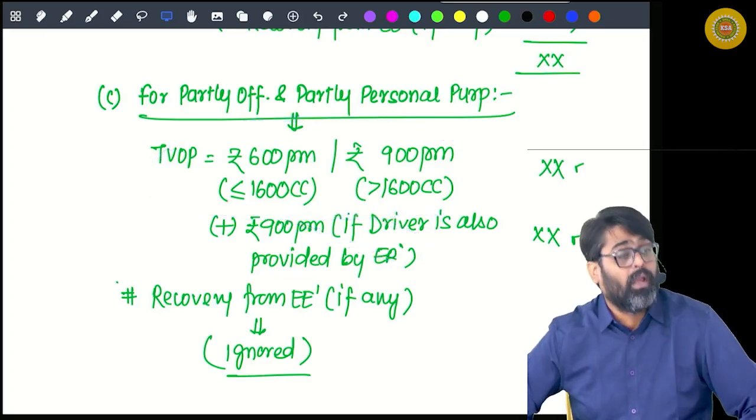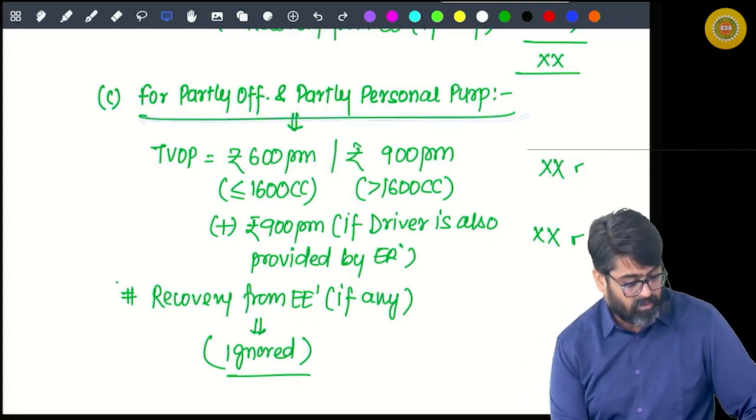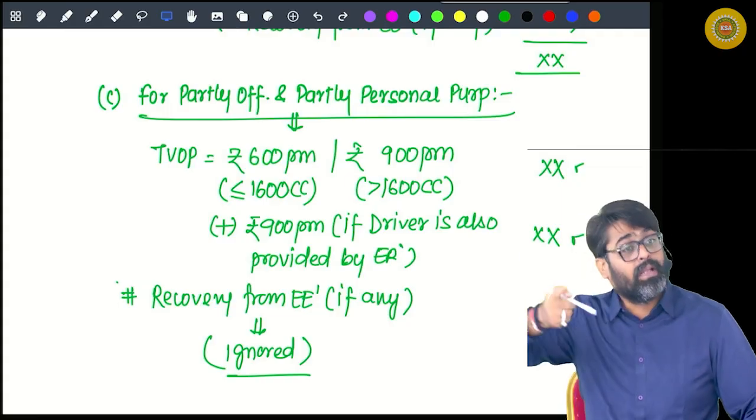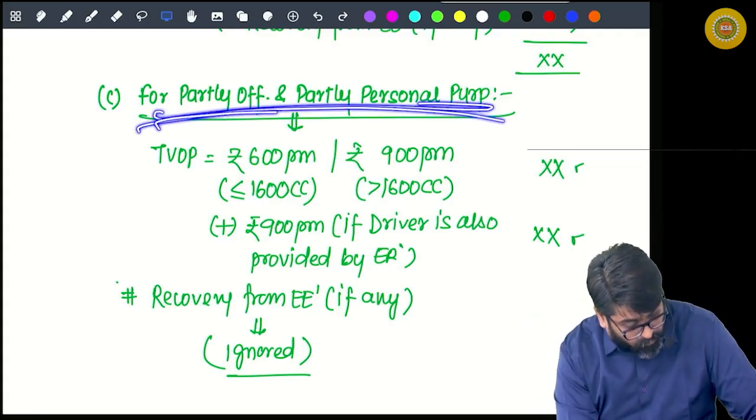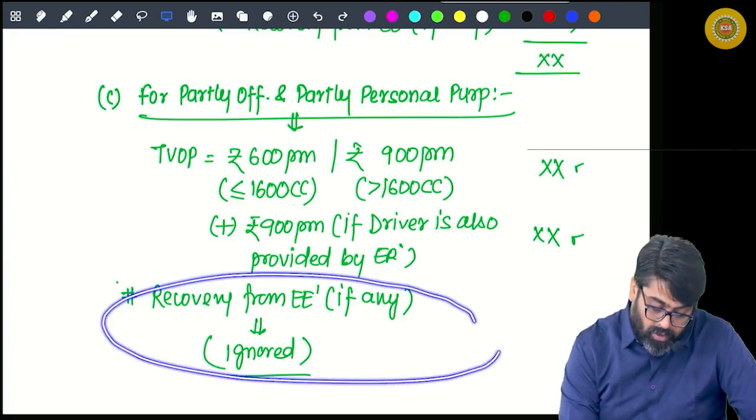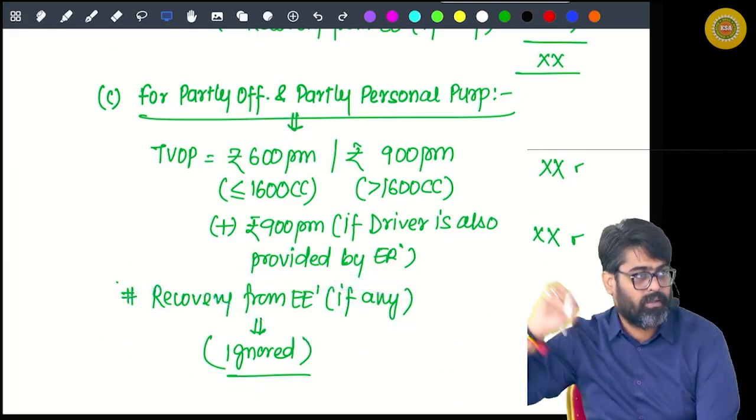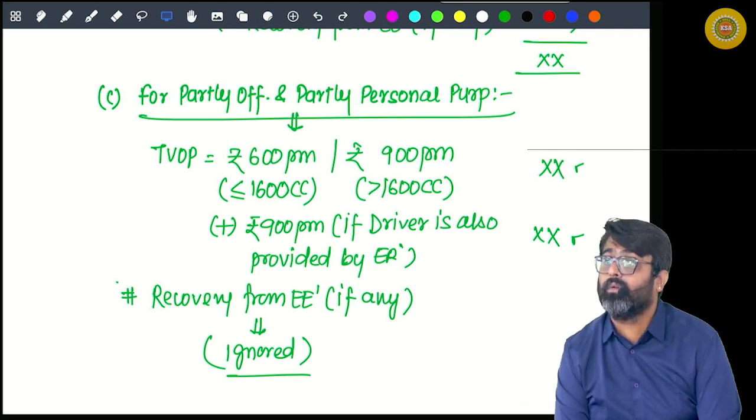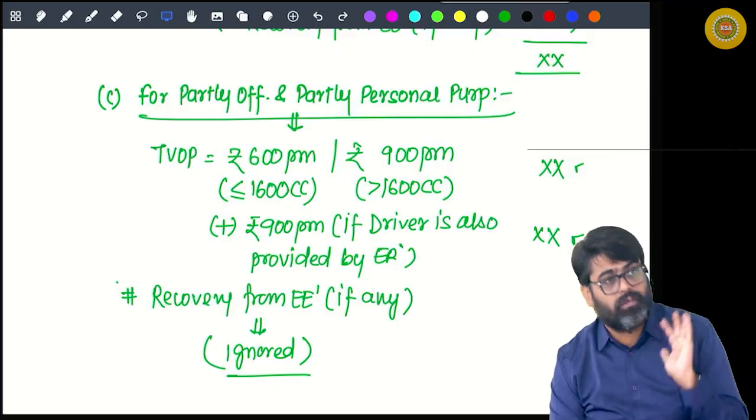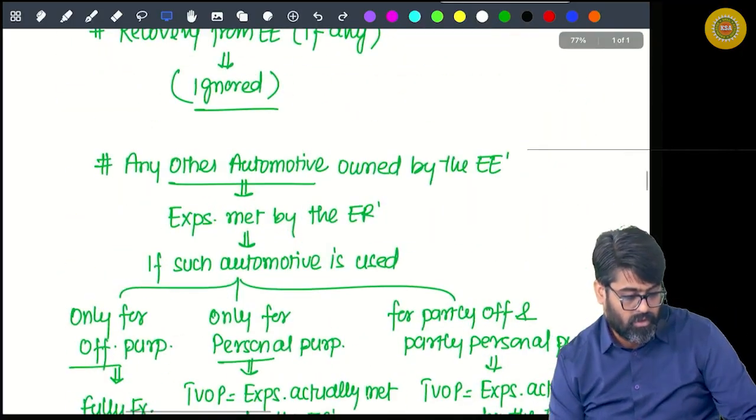Yes or no? If the car is partly official, then this amount will be taxable. Flat amount will be taxable. Nothing more, nothing less. So for this car, if the employer is recovering some amount from you, don't reduce that amount, ignore that amount, because the flat amount has to be taxed. Will you remember this? This was the motor car facility. Yes or no? Pay attention.